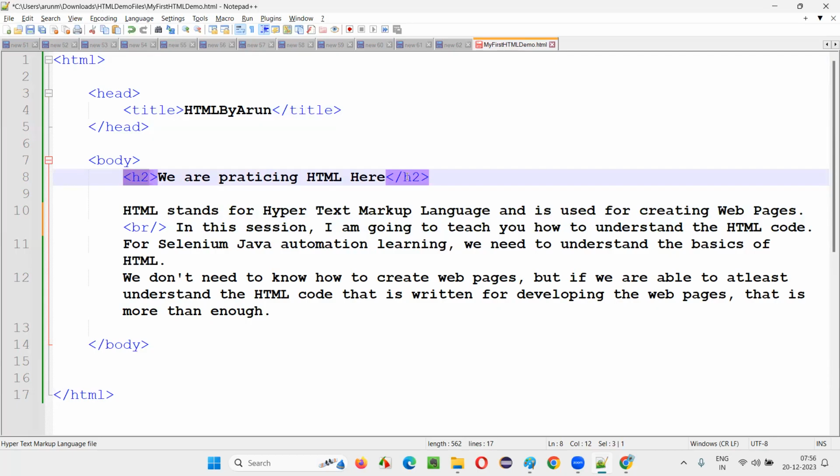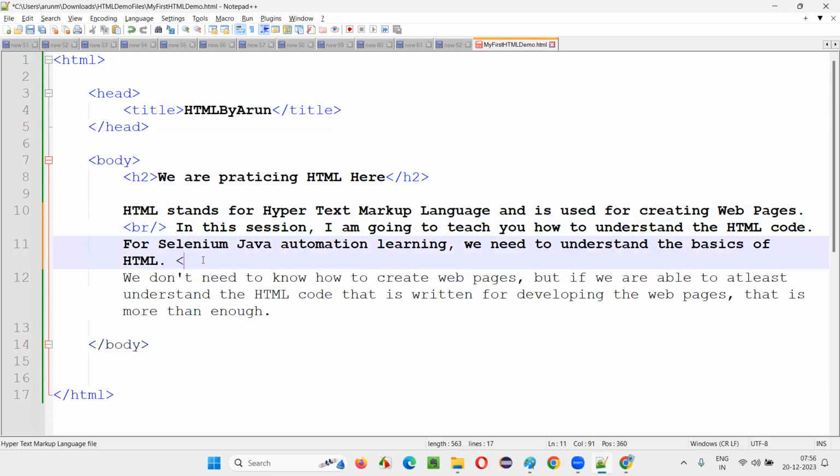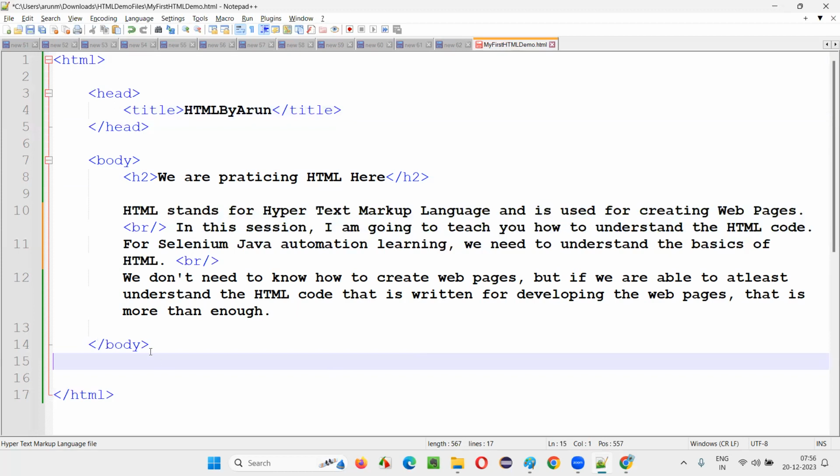H2 is starting somewhere, ending somewhere. Body is starting somewhere, ending somewhere. But BR is not starting somewhere, ending somewhere. Rather, it is starting here itself, ending here itself. It's generally known as what? Self-closing tag. Like that, many tags are there in HTML. This is one type of tag. Next, here is another place where you have to write br slash. Wherever you want to go to the new line, just type br slash.